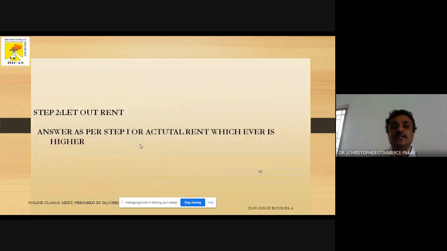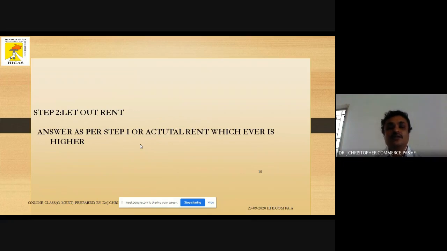Step number two is let out rent. Let out rent is nothing but actual rent. So in step number two, we compare the answer of step number one with the actual rent or let out rent. Compare these two. Then whichever is higher will be called the gross annual value. So the answer as per step one or actual rent, whichever is higher, that is the gross annual value.